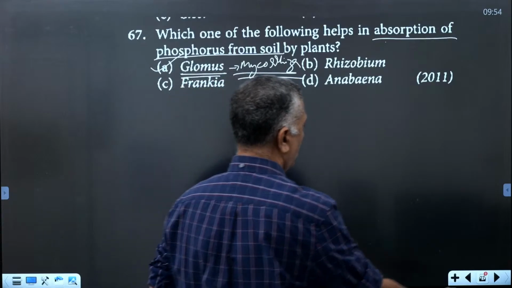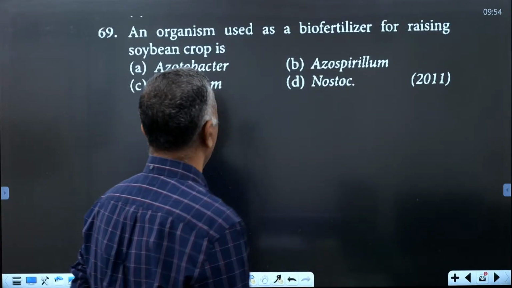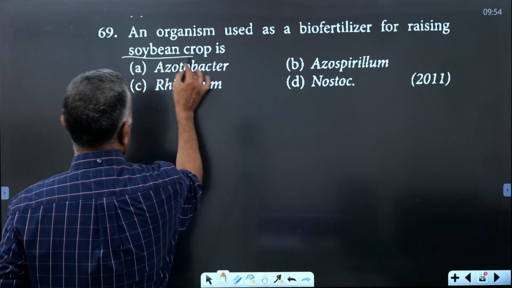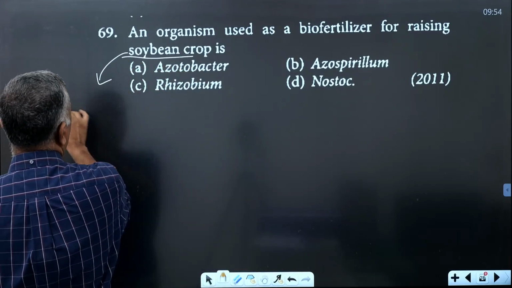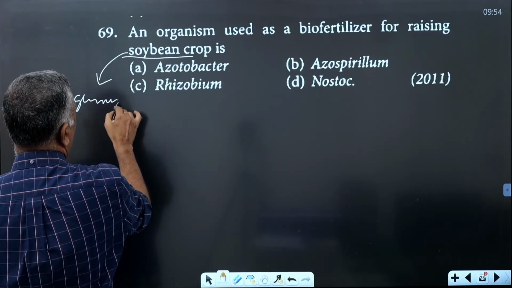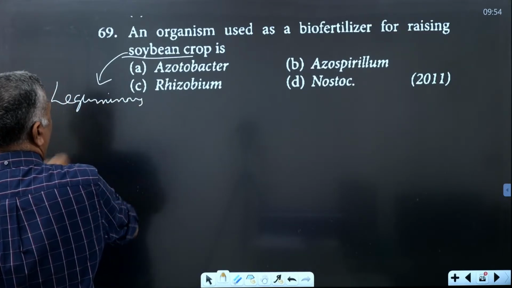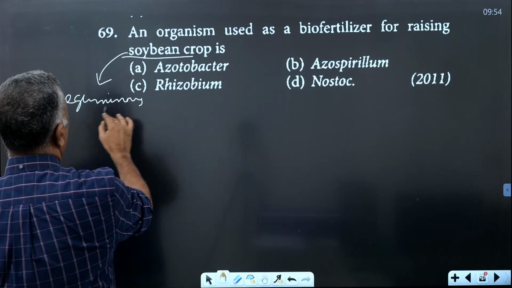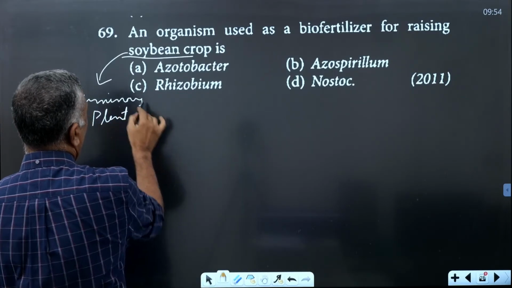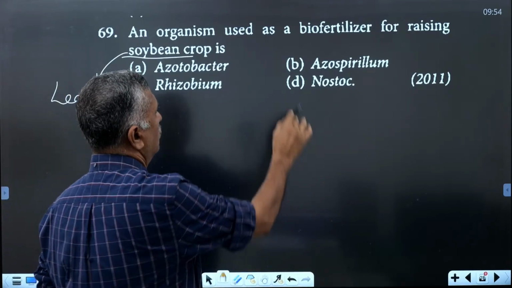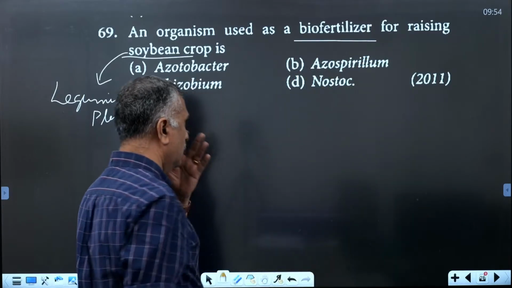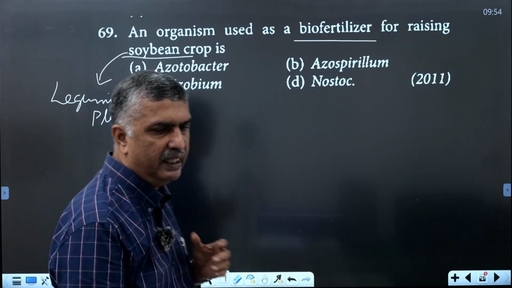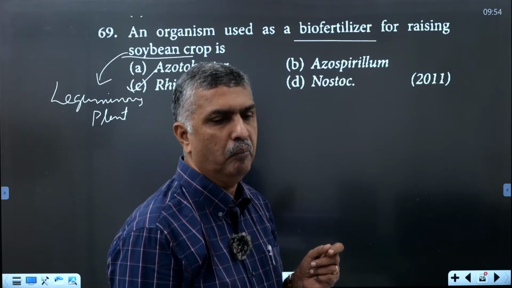Okay. The next one. An organism used as a biofertilizer for raising soybean crop. Soybean belongs to leguminous plants. Soybean is the most proteinaceous, with the most protein. In leguminous plants, the organism used as biofertilizer is a bacterium called Rhizobium.